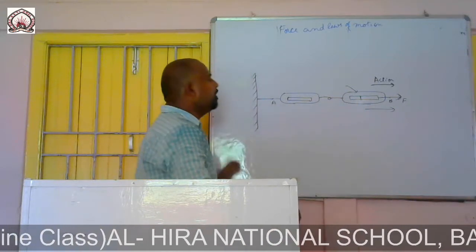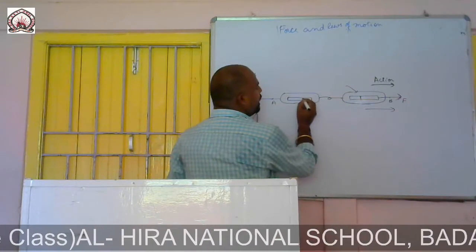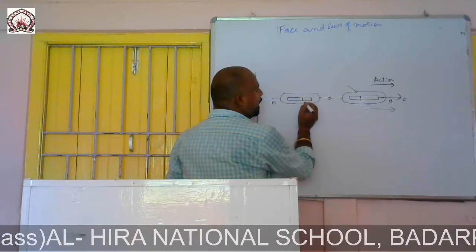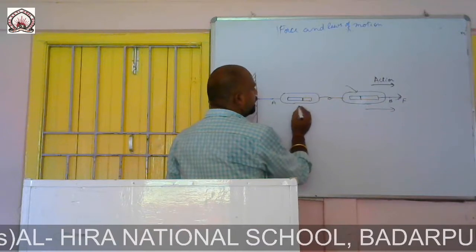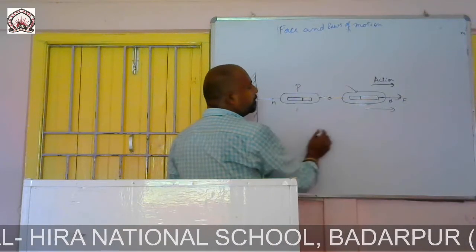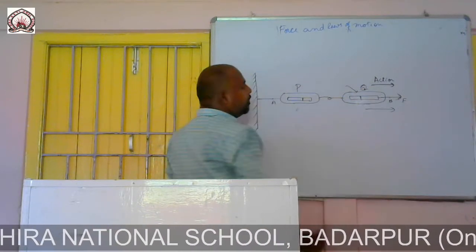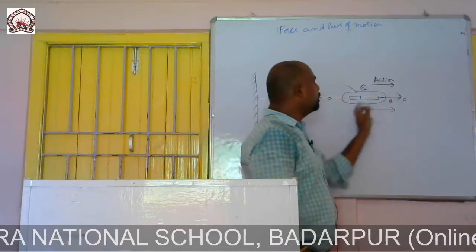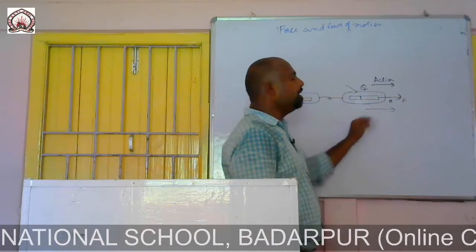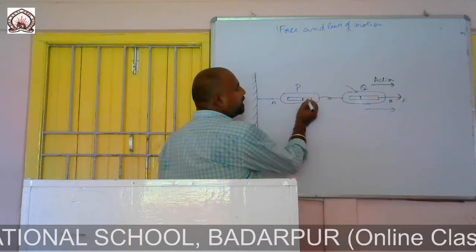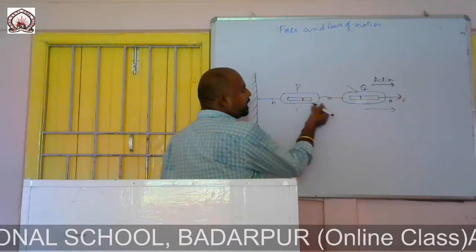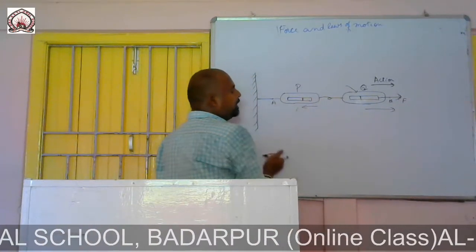Now as a result, we will get the same reading in the other spring balance. If I consider this spring balance P and this one Q, when it is pulled, we get the amount of force applied. As a result, there will be a certain force which acts in the opposite direction.